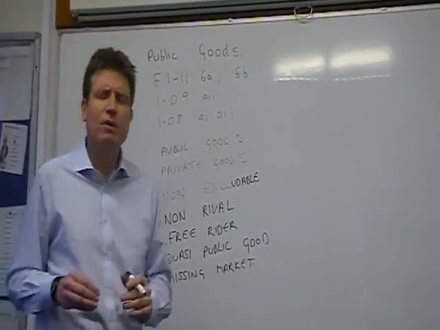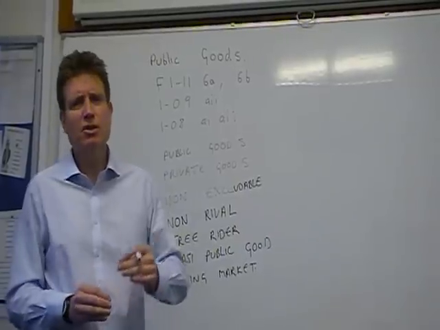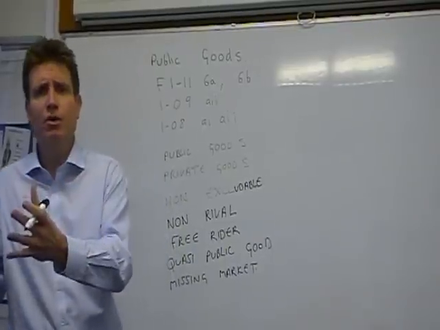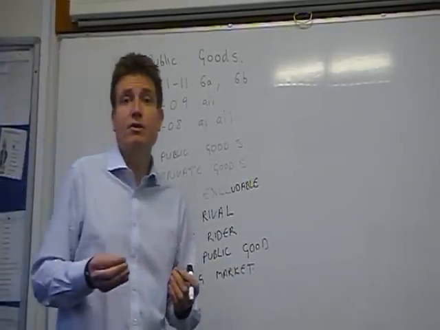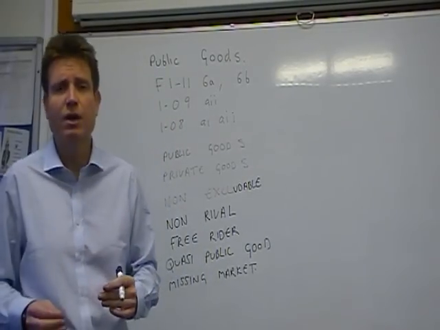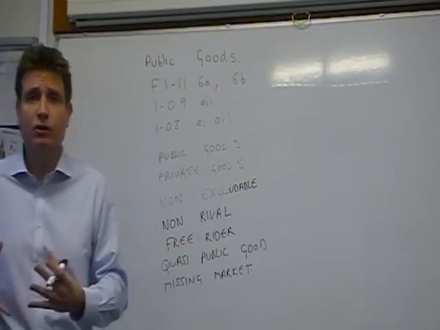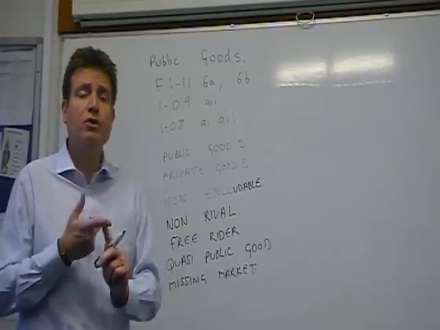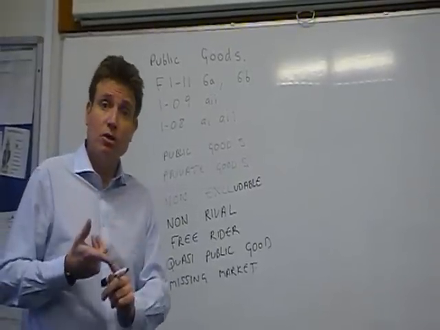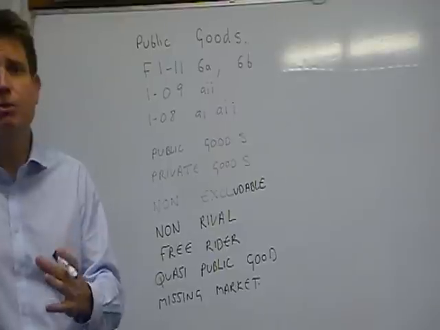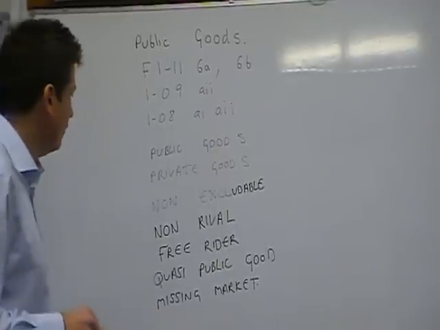Also, non-rival. What does that mean? Well, it means that consumption by one person can't affect consumption of another person. So, for instance, think of street lighting. If I consume street lighting as I'm walking around down the street, that doesn't prevent someone else from using it. So don't forget that. Public goods have got 2 key characteristics: non-excludable and non-rival. Sometimes you hear people say non-diminishable instead of non-rival.